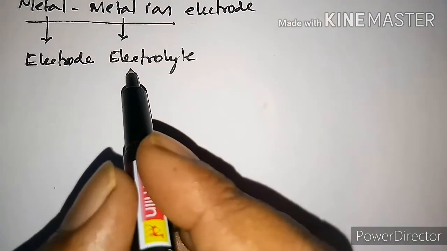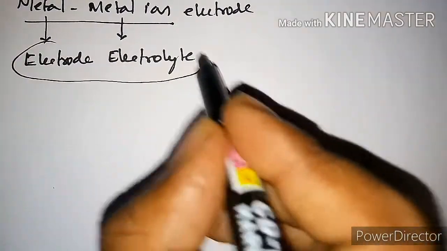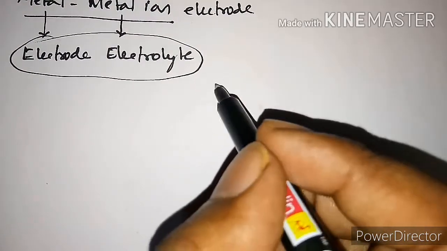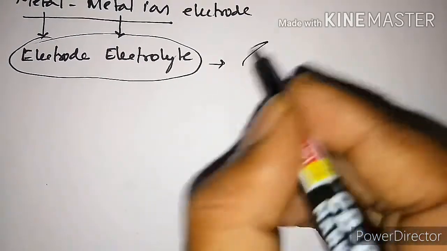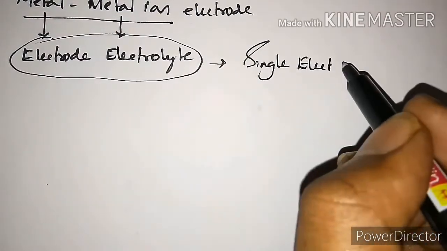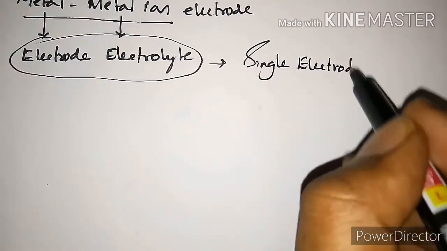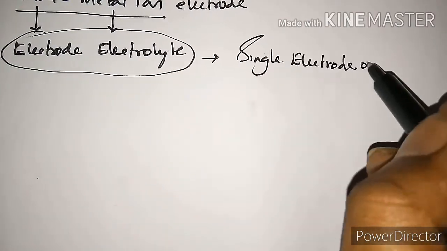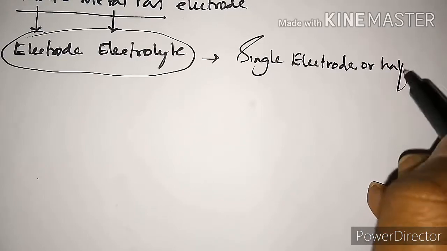Now the electrode electrolyte system, this system is called as a single electrode. This we call it as a single electrode or a half cell, we call it as half cell.